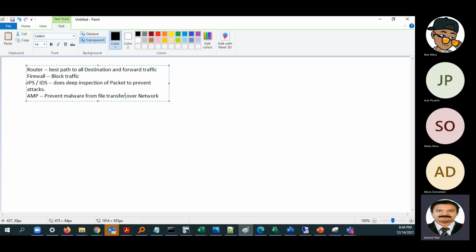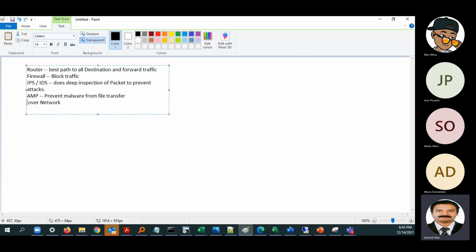So this part is clear. Antivirus, or advanced malware protection, is also one of the tools that is there from Cisco. Now, if we go to the different models that we have,